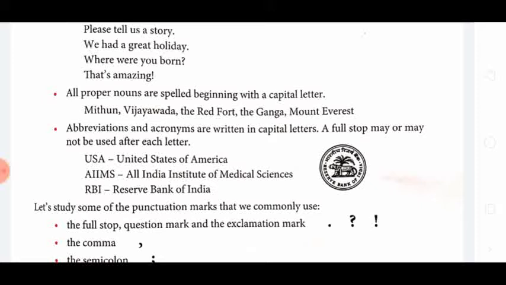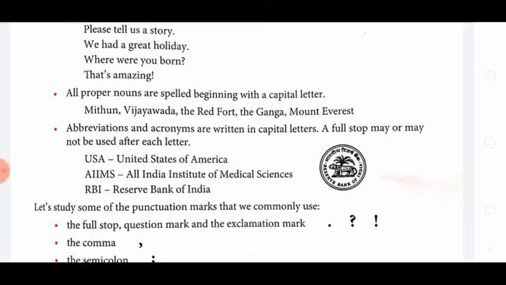Abbreviations and acronyms are written in capital letters. A full stop may or may not be used after each letter. Sometimes we write an abbreviation with full stops, but sometimes we may not write full stops also. There is no problem, but all letters should be capital.